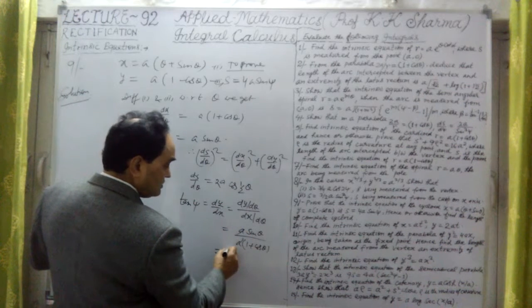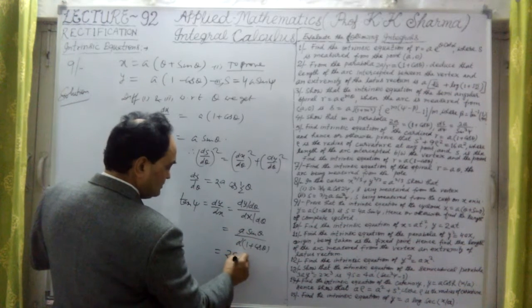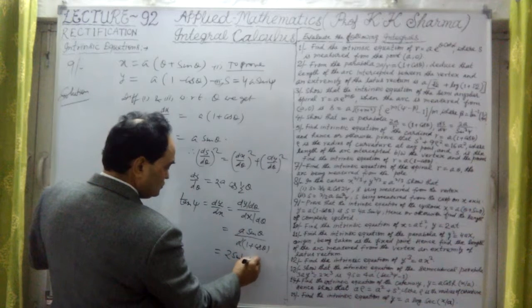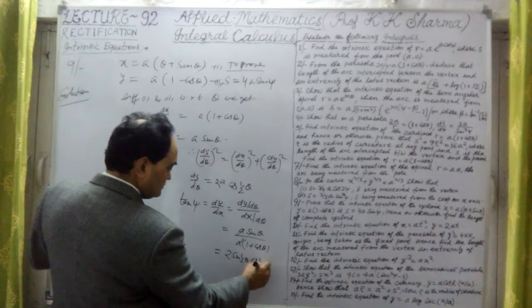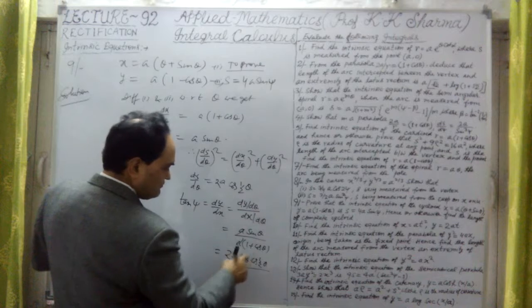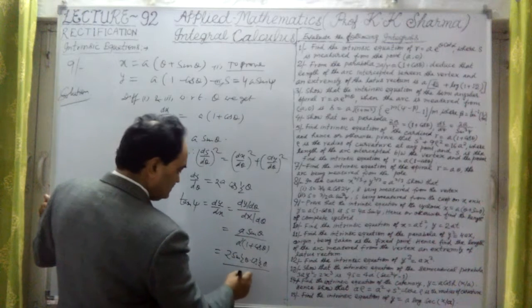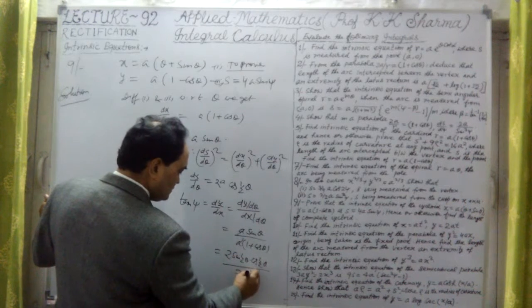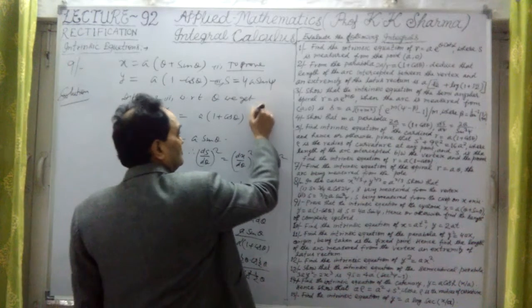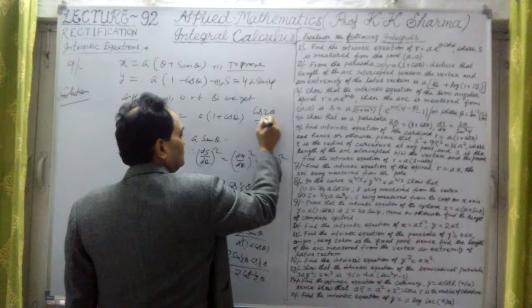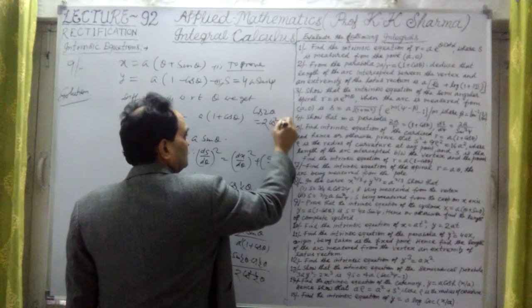Sin theta can be written as 2 sin theta by 2 into cos theta by 2, divided by 1 plus cos theta. That means 2 cos square theta by 2. You know that cos 2 theta is equal to 2 cos square theta minus 1.